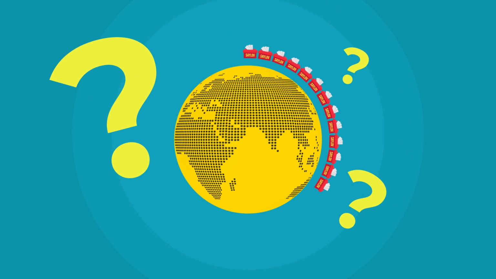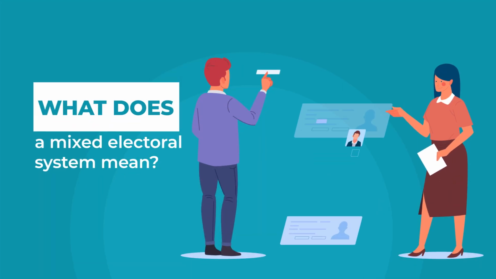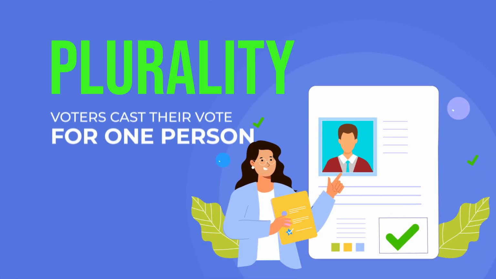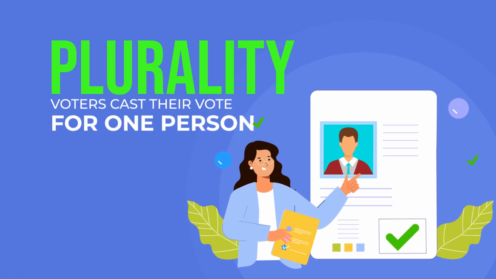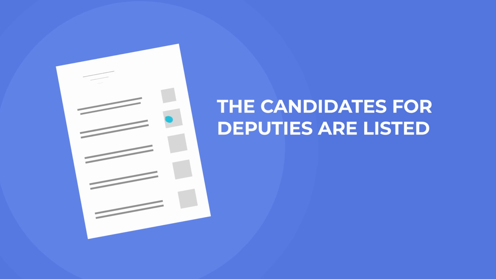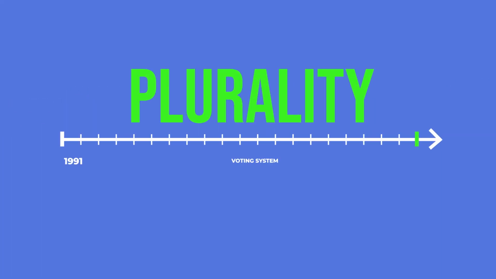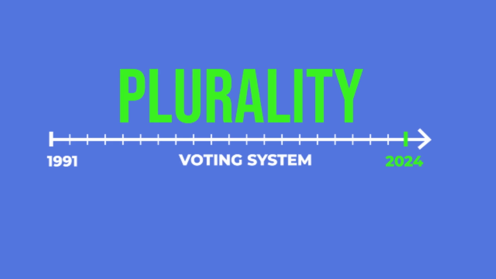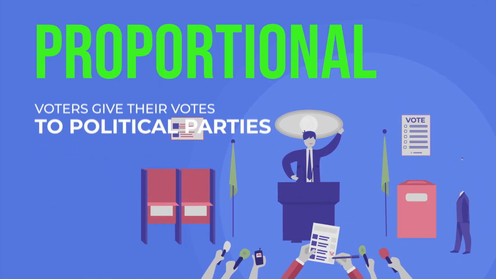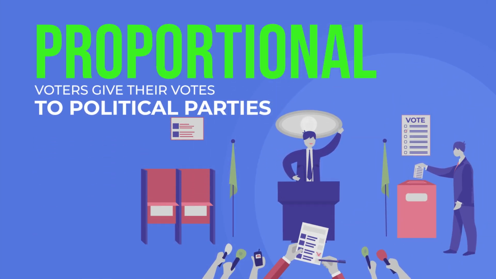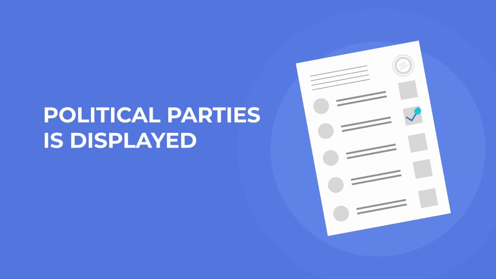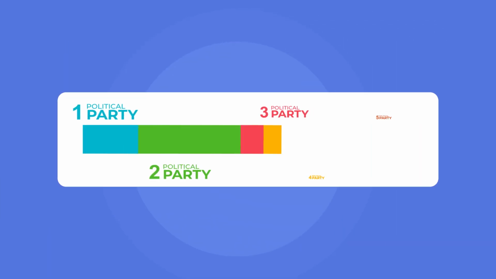What electoral systems are there in the world? And what does a mixed electoral system mean? In a plurality voting system, voters cast their vote for one person. The candidates for deputies are listed on the ballot paper. Until 2024, our country had a plurality voting system. In a proportional representation system, voters give their votes to political parties that win seats in parliament in proportion to the percentage of votes they received in the elections.